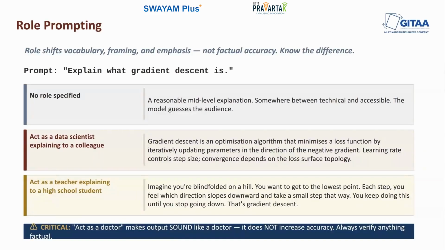So we're using the same knowledge. The underlying concept is gradient descent. This is also the same throughout. But three completely different outputs. And this is driven entirely by the role specification.